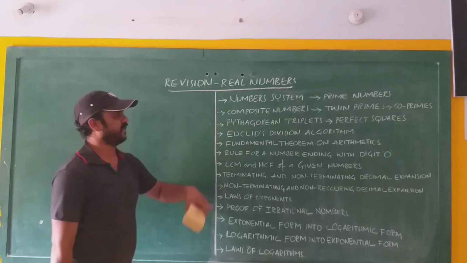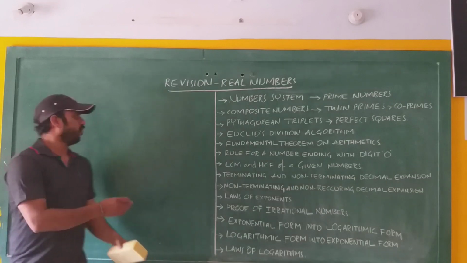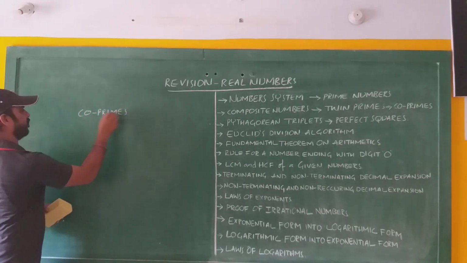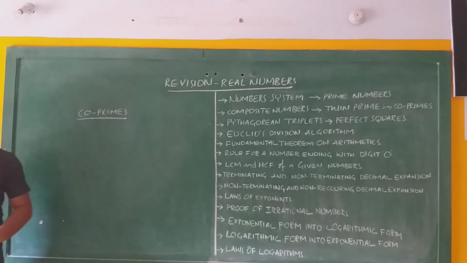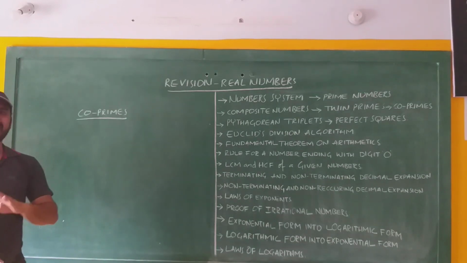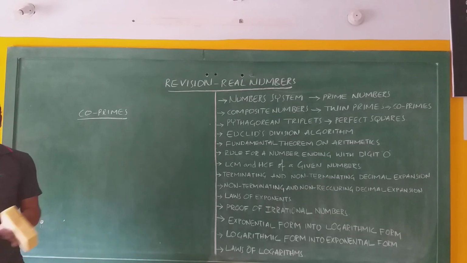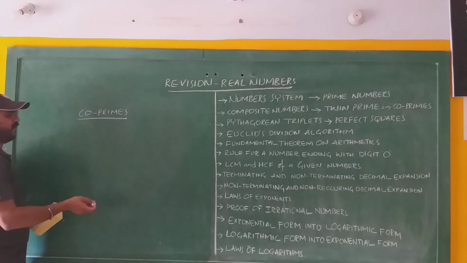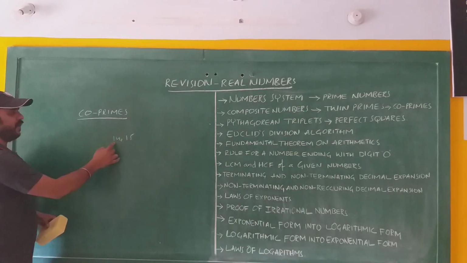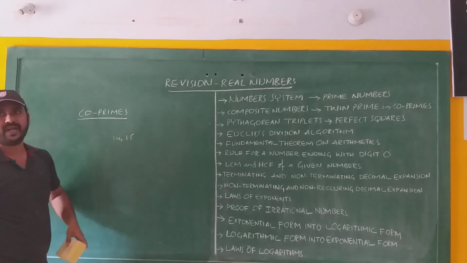Next, co-primes. Here, co-primes is an important concept. If two numbers have no common factor other than 1, then the two numbers are called co-primes. For example, if you take 14 and 15, 14 can be written as 14 into 1 and 7 into 2, and 15 can be written as 15 into 1 and 3 into 5.